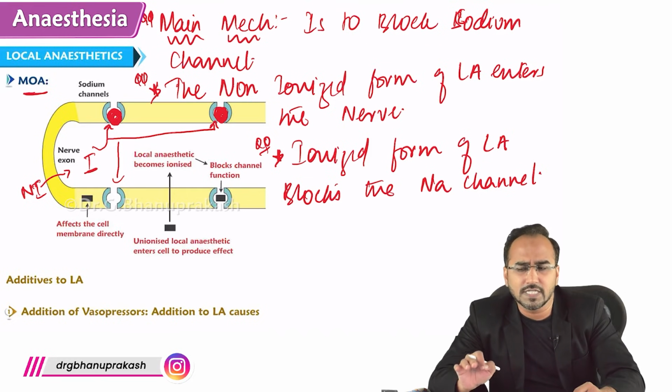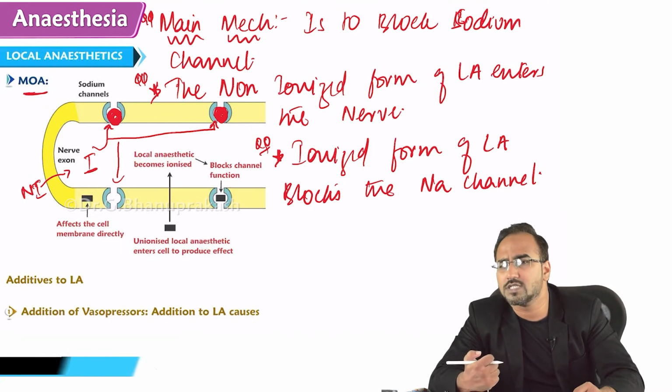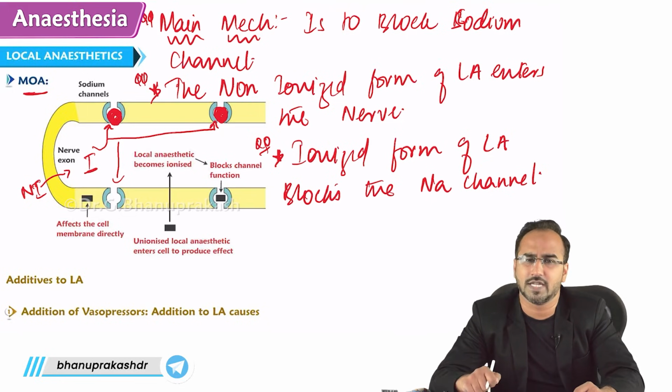Guys, a small question I'll ask you. A patient after receiving a local anesthetic started to have itching. You saw some rashes on the patient's body. What could be the cause? Itching and rashes are a form of allergic reaction.